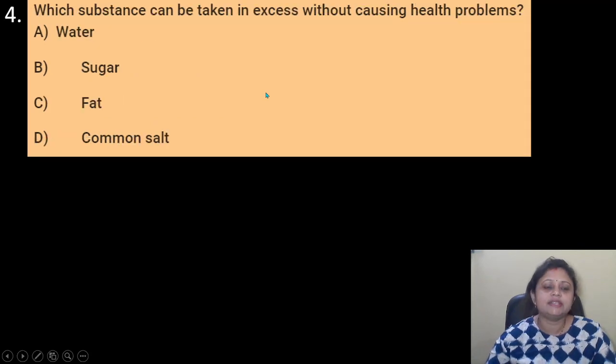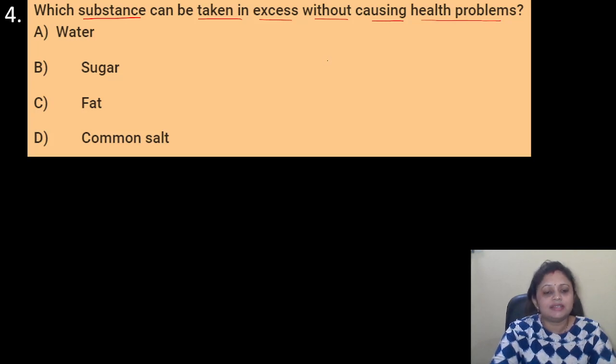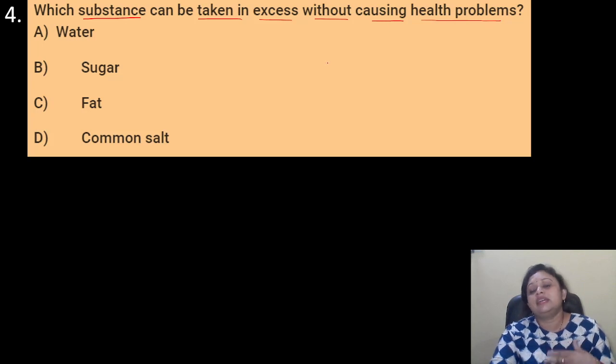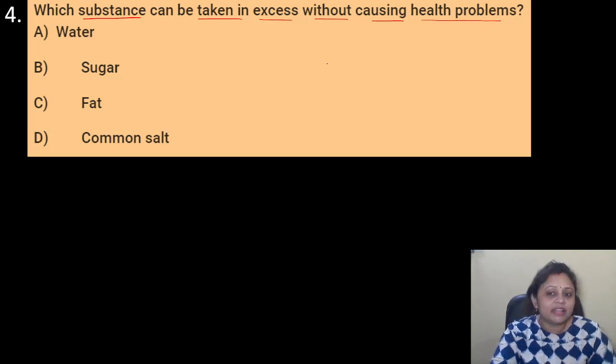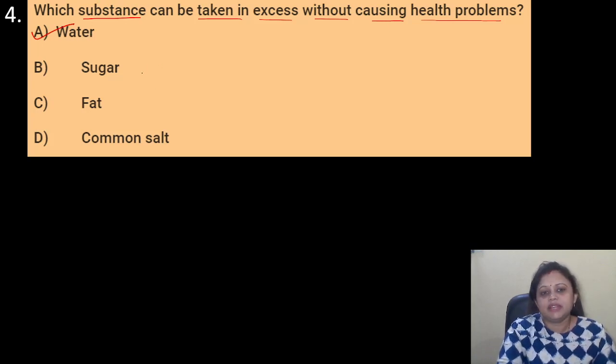Coming to the next question, which substance can be taken in excess without causing health problems? Options are A, water, B, sugar, C, fat, D, common salt. Here water is the correct answer, because if we take excess water then no health problem will occur.